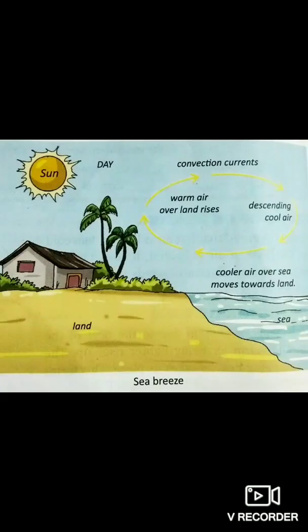Now I am going to give you today's classwork. That is what you have to do. Take your copy and draw the picture of the sea breeze portion from page number 76. Open your science book and on page number 76 you can find the picture of the sea breeze, how the winds of the sea breeze portion are passing. You have to draw it and send it to my given email ID. Do it now as your classwork.